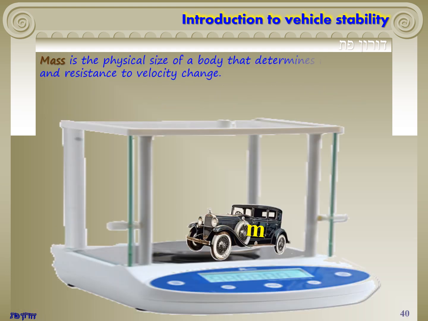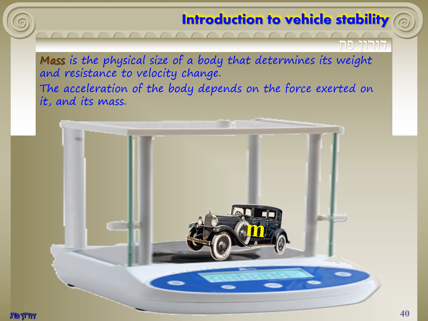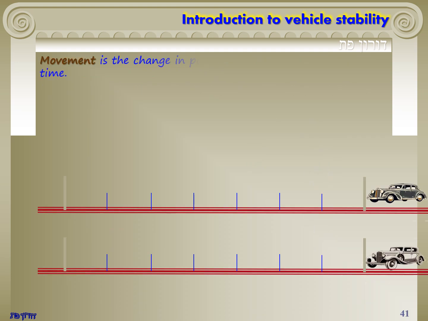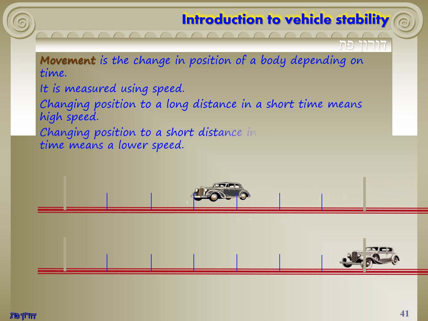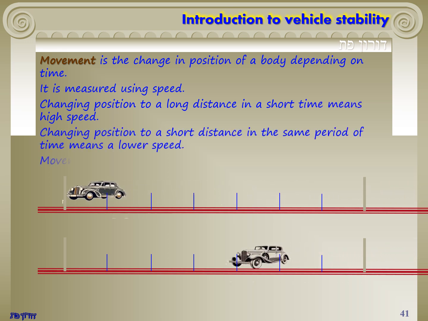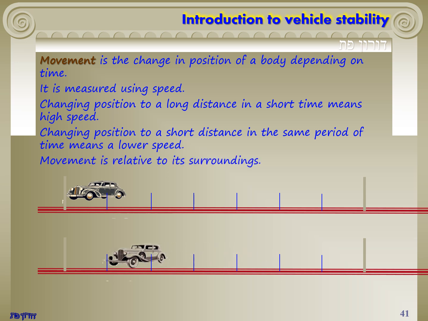Mass is the physical size of a body that determines its weight and resistance to velocity change. The acceleration of the body depends on the force exerted on it, and its mass. Movement is the change in position of a body depending on time. It is measured using speed. Changing position to a long distance in a short time means high speed. Changing position to a short distance in the same period of time means a lower speed. The movement is relative to its surroundings.